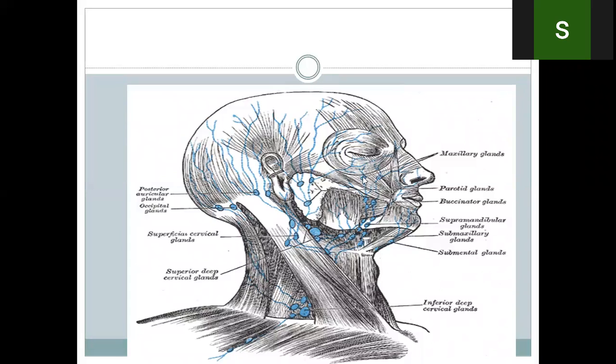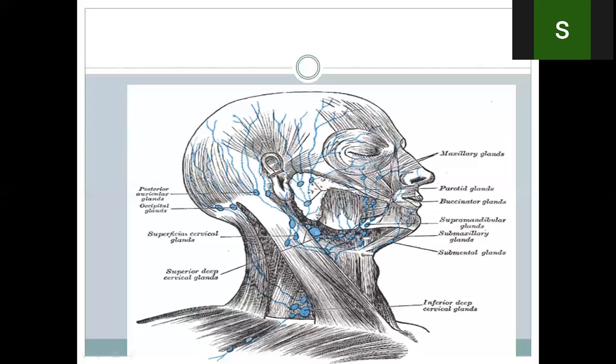Okay. And the last, in the head and neck, are the submental nodes. Submental nodes are present in the submental triangle. They drain the center of the lower lip, the tip of the tongue, the anterior part of the floor of the mouth, and the chin area, skin and superficial fascia of the chin. So all these things are drained by the submental nodes, which are present in the submental triangle between the two anterior bellies of the digastric. So these are the submental nodes.